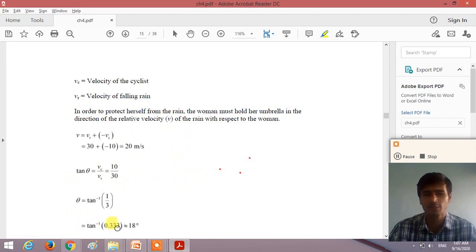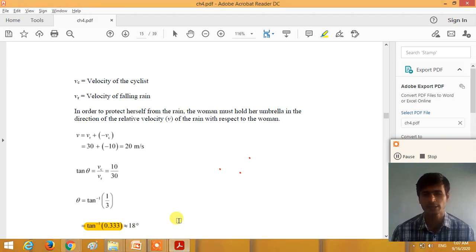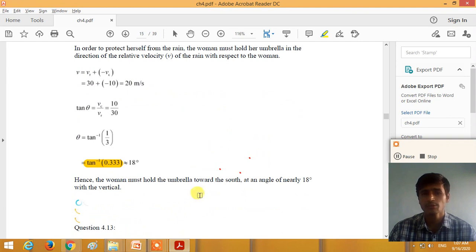How can we find the value of tan inverse 0.333? It is approximately 18 degree. The value of tan inverse 0.333 we can find from the trigonometry values, right? For finding out these trigonometry values, see the video on trigonometry values. From the trigonometry table, if you find the value of tan inverse 0.333, it is 18 degree. So the woman should hold her umbrella towards the south at an angle of nearly 18 degree with the vertical.